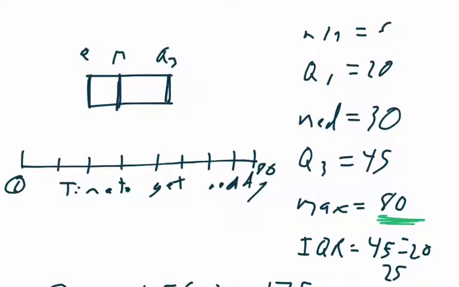My max was over here at 80, and my minimum was 6. And so there's my box plot. You put the median in the middle, Q1 and Q3 make the box, go to the minimum, go to the maximum.